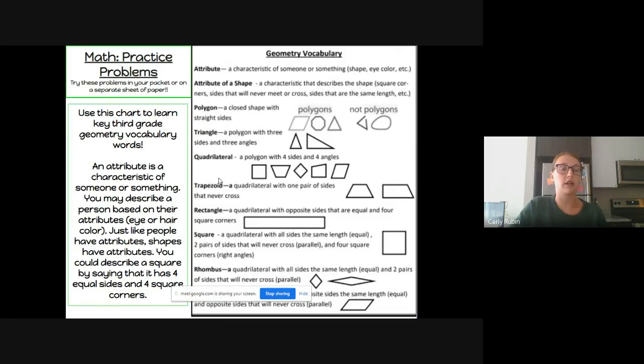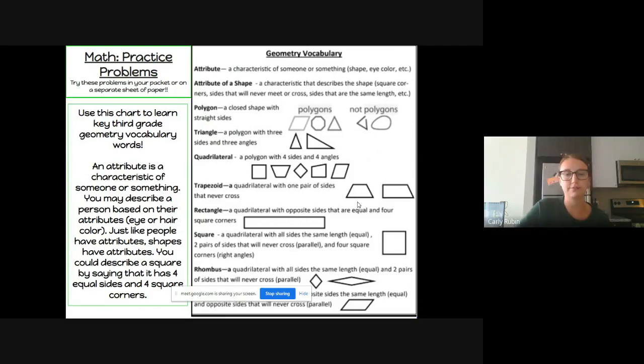One type of quadrilateral is a trapezoid. A trapezoid is a quadrilateral, so it has 4 sides with one pair of sides that never cross. All right? So when we're looking at a trapezoid, you can see that this very top side and this very bottom side, if we were to extend those lines out, they would never end up crossing each other. So you can see that these two lines are directly across from each other, but they're not slanted at all, so they won't ever cross each other.